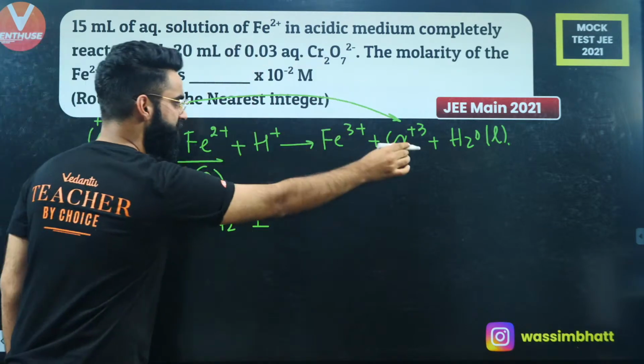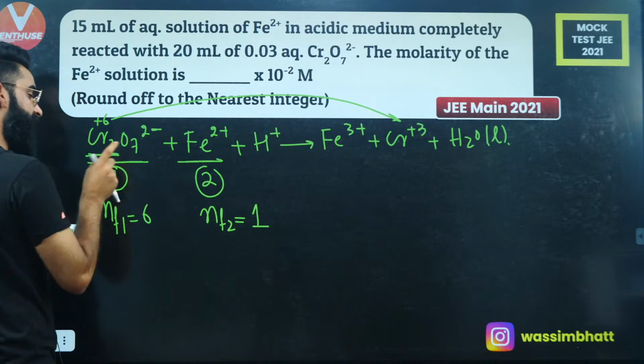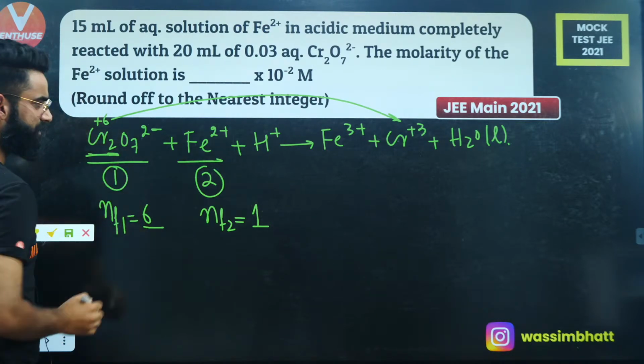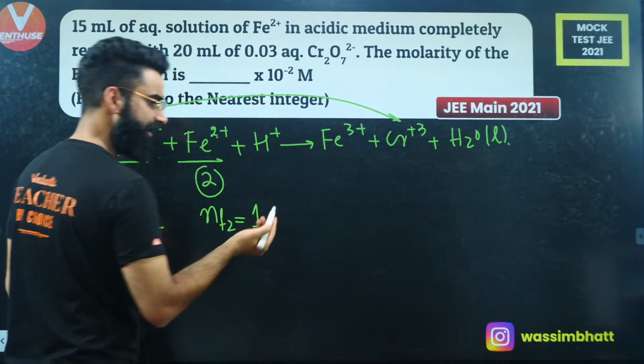What is the change in oxidation state? 3. 3 is the change in the oxidation state for one atom of chromium, but I have two atoms, so 3 multiplied by 2 is 6, right? Fe dipositive to Fe tripositive, plus 2 to plus 3, change is 1, n factor is 1, right?